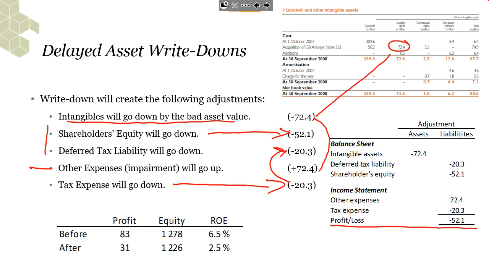Just looking blindly at some return on equity measure here, before, return on equity was 6.5. Afterwards, 2.5. So definitely, maybe this was the correct return on equity in this year, which was the first year when EasyJet had merged with or acquired GB Airways.